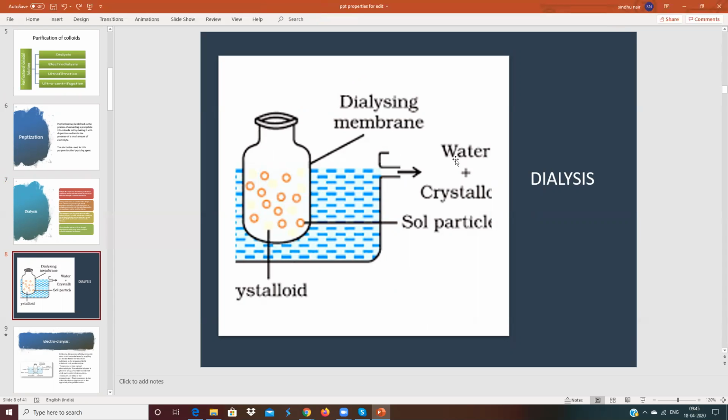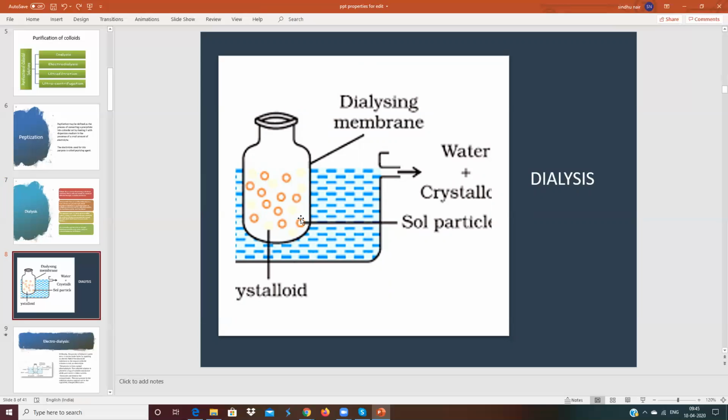This contains water as well as soil particles inside. So what happens through this parchment membrane? Only water molecules can come out. The water molecules will come out through the parchment membrane because it has so many holes. Any ions dissolved in water, H plus ions, Cl minus ions, any ions other than the colloidal particle will come out through the membrane.